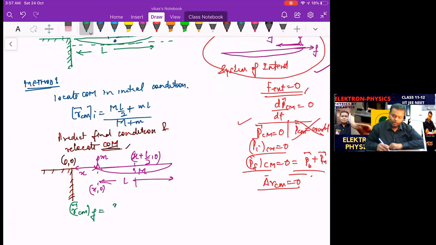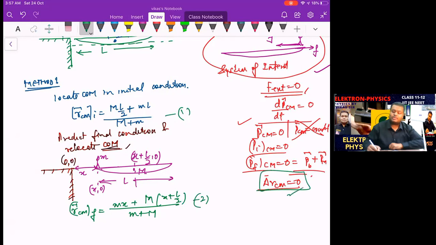So m1 x1, that is small m into x, plus m2 x2, that is capital M into (x + L/2), divided by small m plus capital M. This is equation 1 and this is equation 2. But our concept says the shift in the position of the center of mass is 0. That means the initial position of the center of mass and the final position should be the same, because the shift is 0. It's not moving.